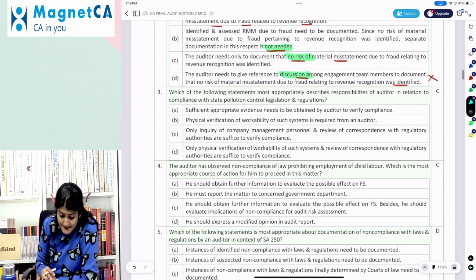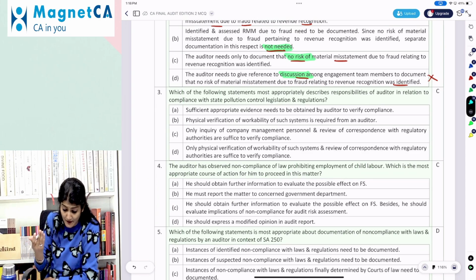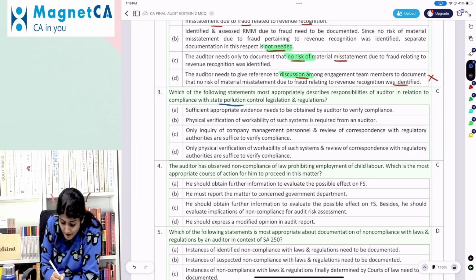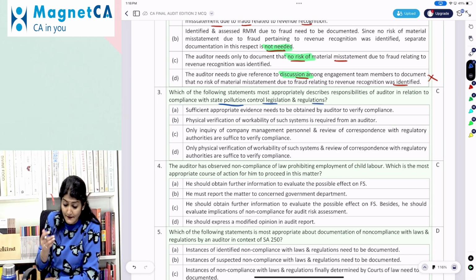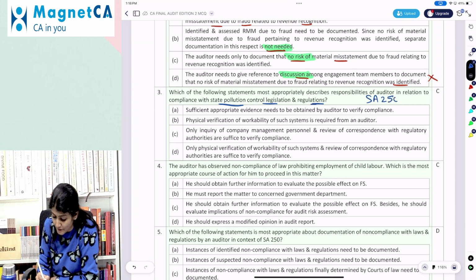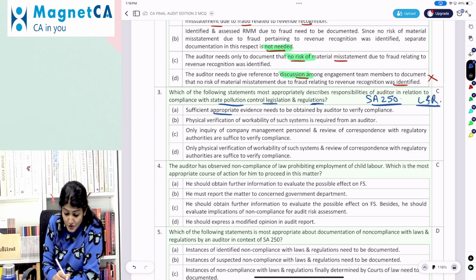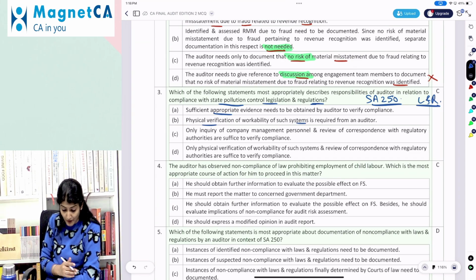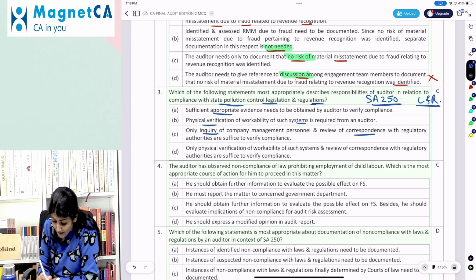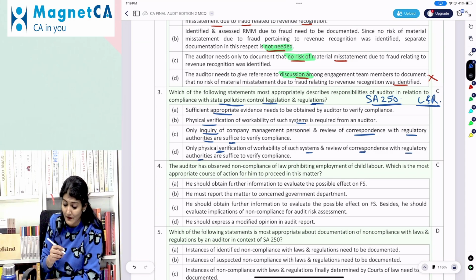Okay. Which of the following statements most appropriately describes the responsibilities of the auditor in relation to compliance with the state pollution control legislation and regulation? Right. So now, state pollution control legislation and the regulation. So now they are talking about SA 250, consideration of laws and regulations. Sufficient appropriate evidence needs to be obtained by the auditor. Physical verification of the workability of the system is to be checked by the auditor. Only inquiry of management and inspection of correspondence with the regulatory authority will suffice. Only physical verification of the system and review of correspondence with the regulatory authority.